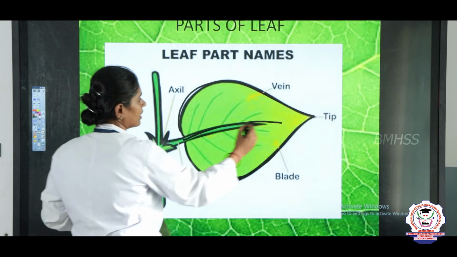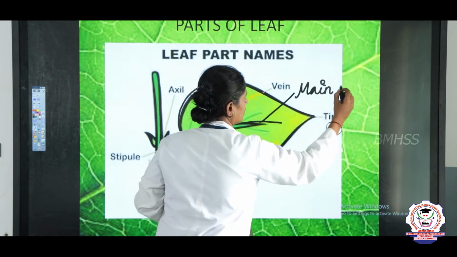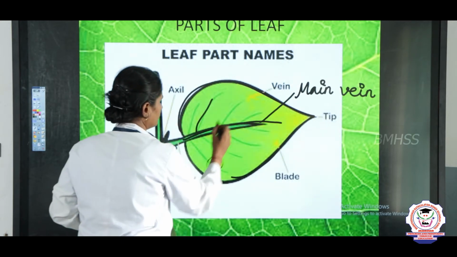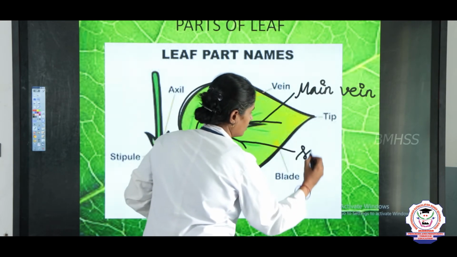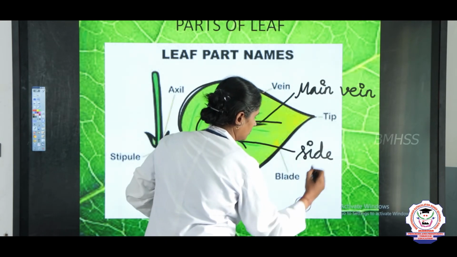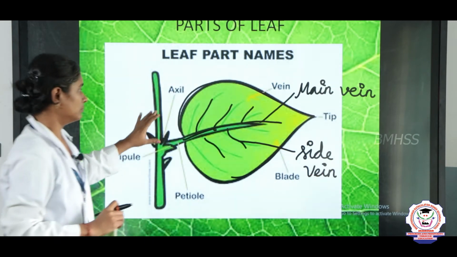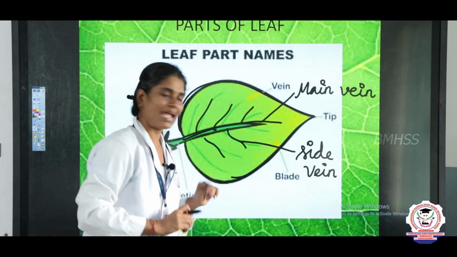The ones which go on the side of the main vein are known as side veins. Okay, are you clear? You have leaf blade, main vein and side vein.